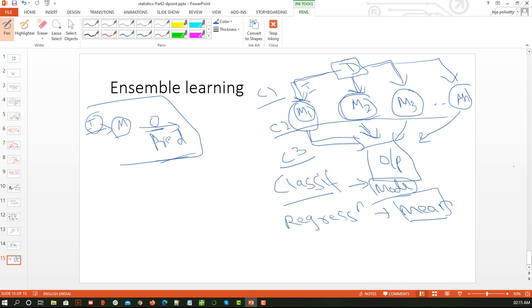Some of the popular ones we might have heard of so far are bagging, boosting, and random forest. We have various classifiers like Bayesian classifiers and so on, and in boosting we are going to have AdaBoost and so on. We are going to learn about all that.